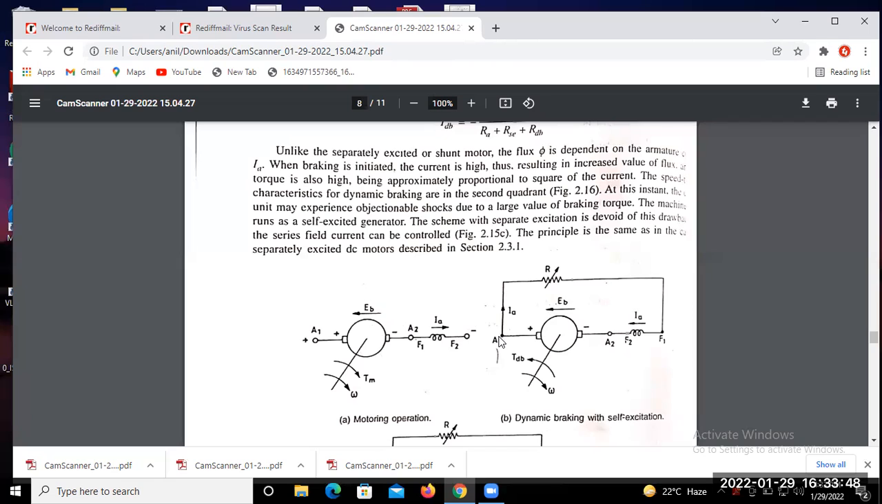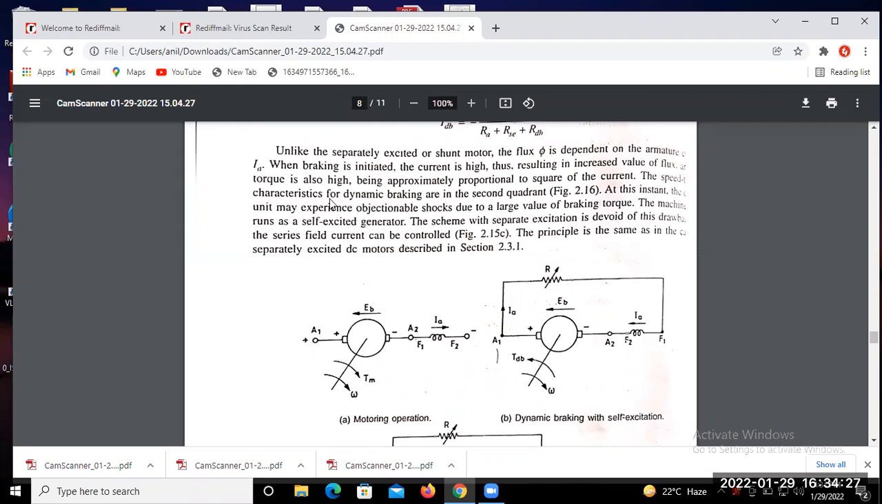That means the supply voltage is disconnected from this terminal, and this circuit is connected through an external resistance. So the motor will still rotate in the anti-clockwise direction, but the direction of torque is opposite to that. Torque is developed in the opposite direction so that braking can be applied on the motor. This type of braking is known as dynamic braking.